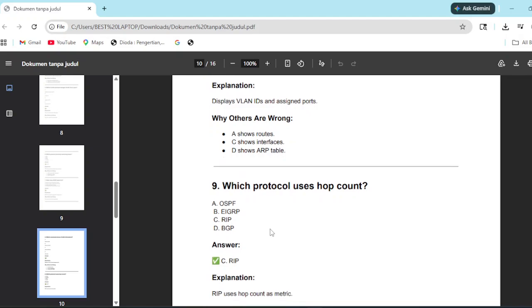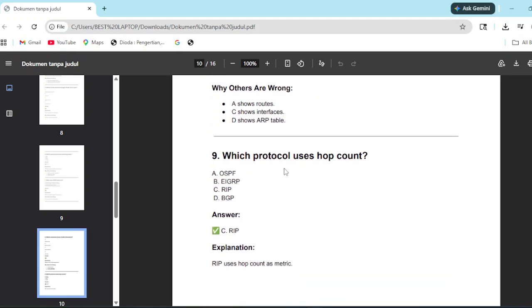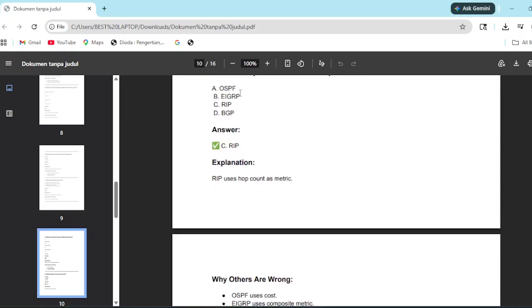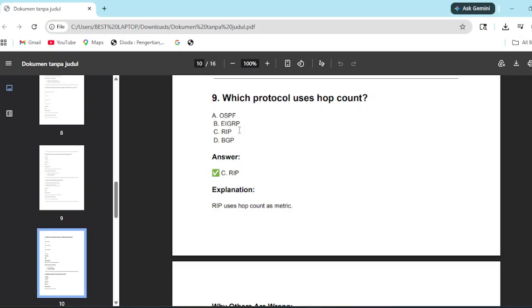Next, which protocol uses hop count? RIP. EIGRP is dual, so technically it is used, but not really. BGP is path vector; it's for another AS.